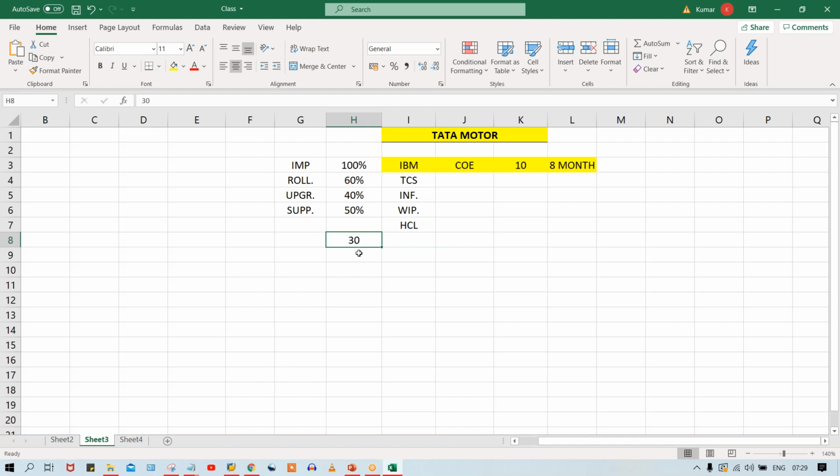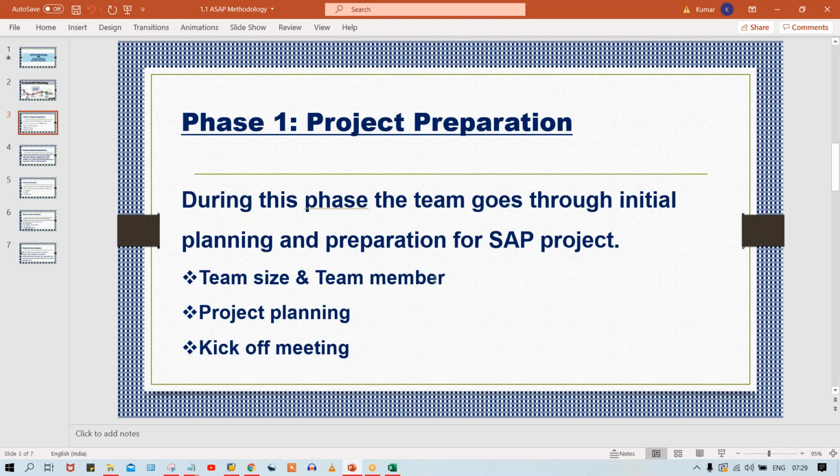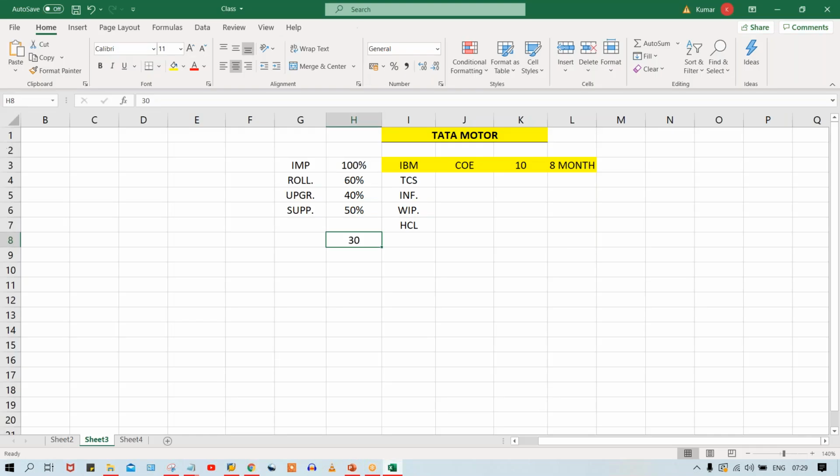So now initially the project manager decided to make a team of 30 people. The next question is, who are these 30 people? Team members, in the sense, what are these 30 people? So 30 members are required, and where does he get those 30 members? These 30 members are going to be hired for this project. So how is the hiring going to happen, guys?